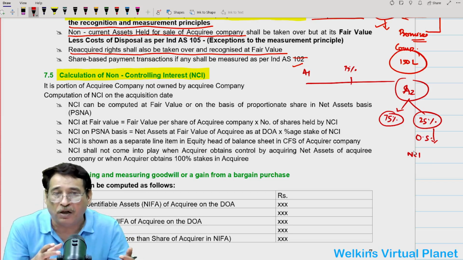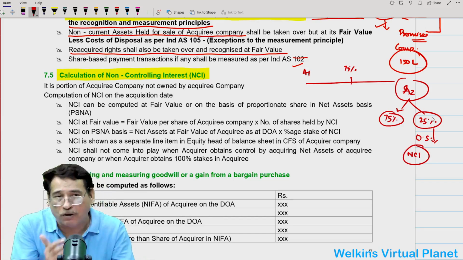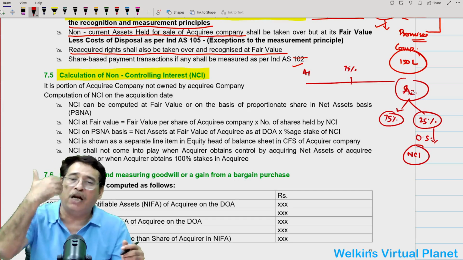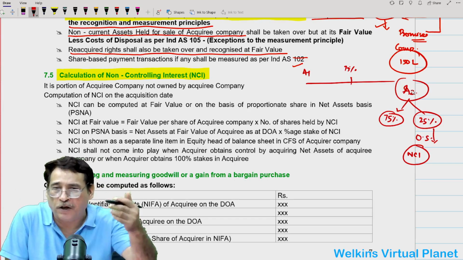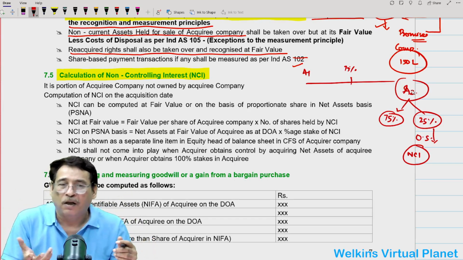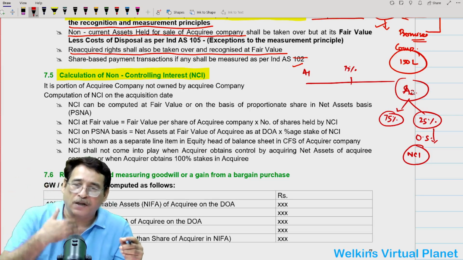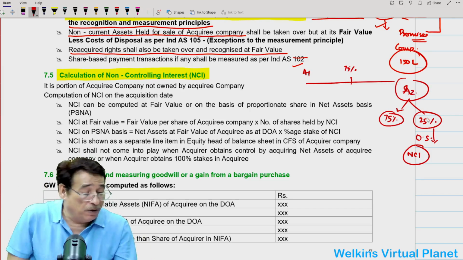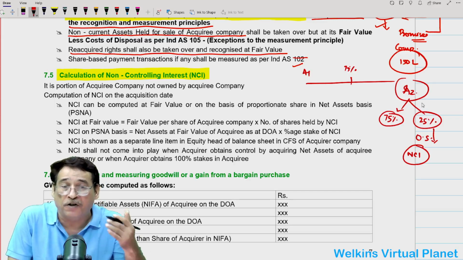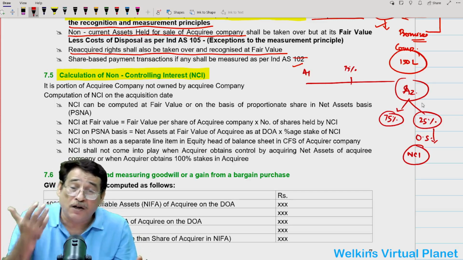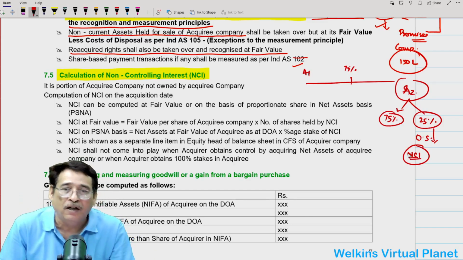As you know better than I do, these other shareholders are known as non-controlling interest holders. Why are they called non-controlling interest holders? The reason is that they have also invested in this particular company. Whenever I invest in a particular entity, I am going to have some interest in that entity in proportion to my investment. Suppose I invest 25% in your company, that means 25% of your net asset belongs to me. Is it clear to you? So when they have made the investment in this entity, quite obviously they also have the interest. But the point is that they do not have the control. That is why they are known as non-controlling interest holders. Is it clear to you?